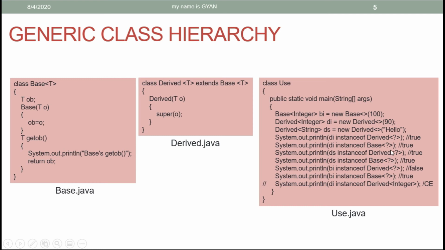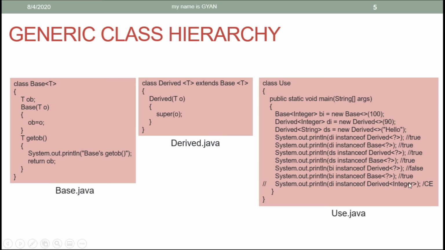But if you use a wildcard here, then the compiler will allow you to check if a reference variable is an instance of the same type or an instance of its base type or not. Di is an instance of its base class, ds is an instance of derived, ds is an instance of its base class, but base class is not an instance of derived and the base class is an instance of base.